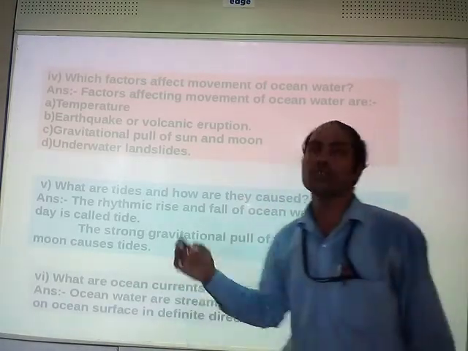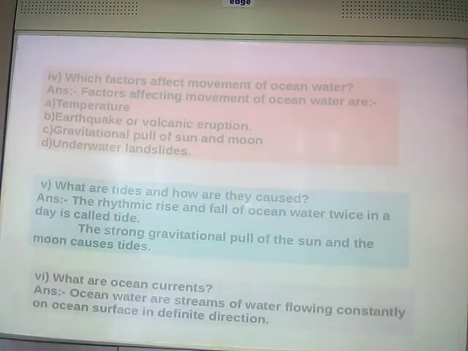That is ocean current. Okay, clear? Yes. So the flowing of water constantly in a definite direction is known as ocean current.